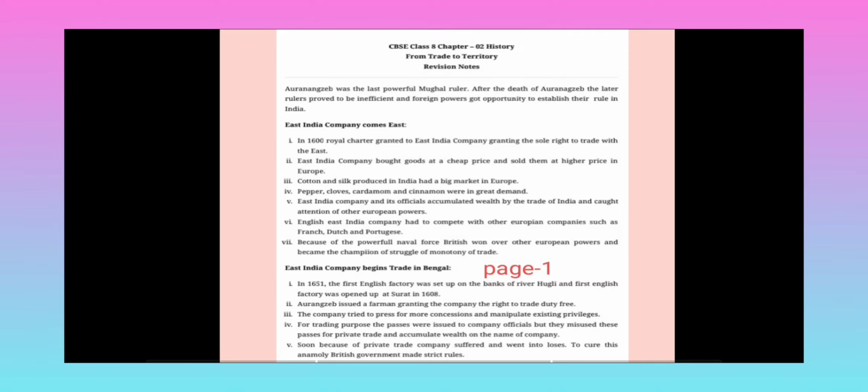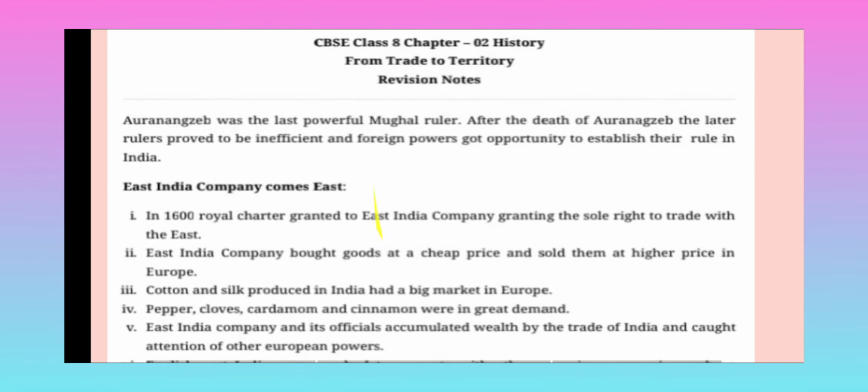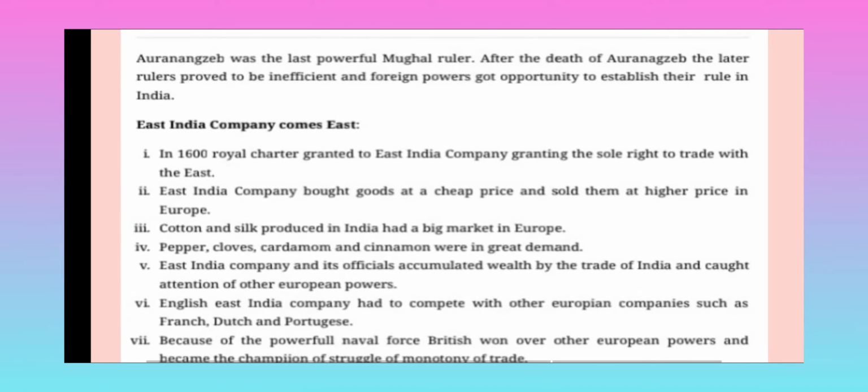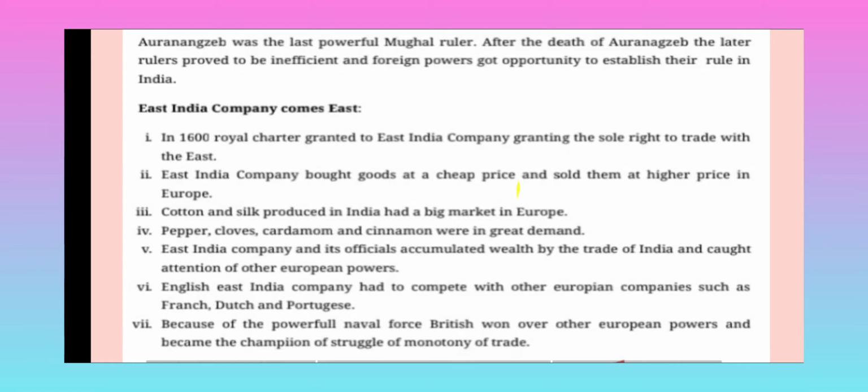Let's see the important notes of Chapter 2, From Trade to Territory. Revision note. Aurangzeb was the last powerful Mughal ruler. After the death of Aurangzeb, the later rulers proved to be inefficient and foreign powers got the opportunity to establish their rule in India.